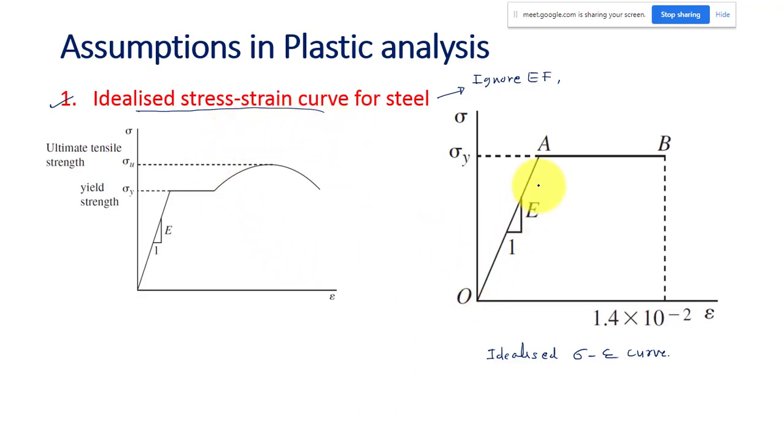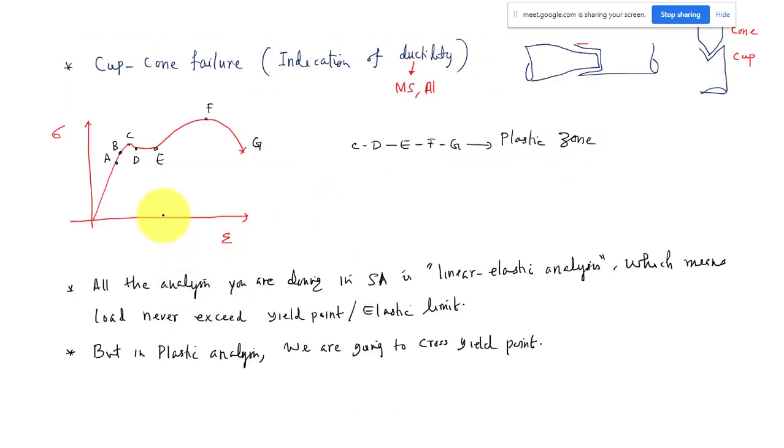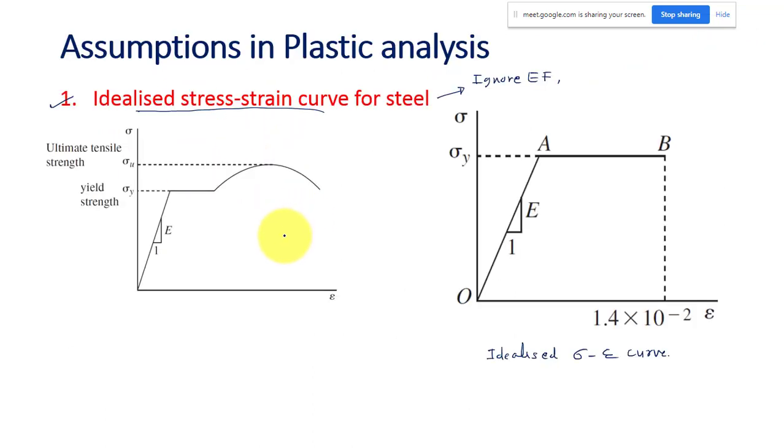Maybe this is the most correct one. The complete stress strain diagram is this one. We have the ultimate stress, and we have the breaking point. The material can take load up to the ultimate stress, and after that the breaking will happen. But in the plastic analysis we will consider the strength of the material only up to point E, and we are neglecting this part.